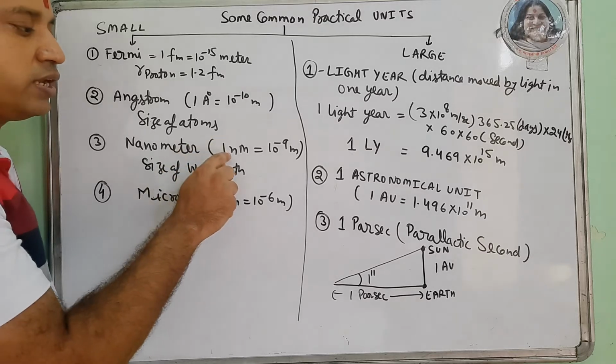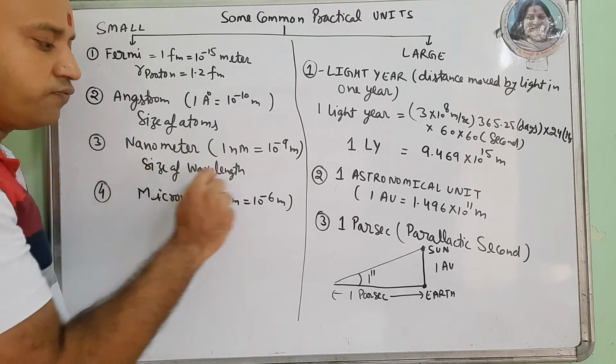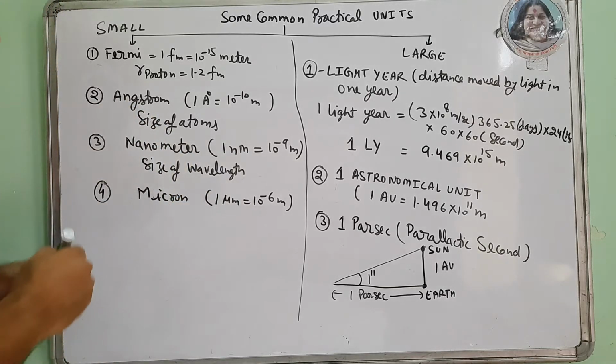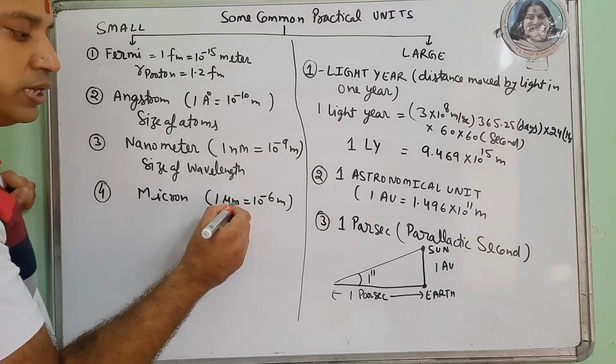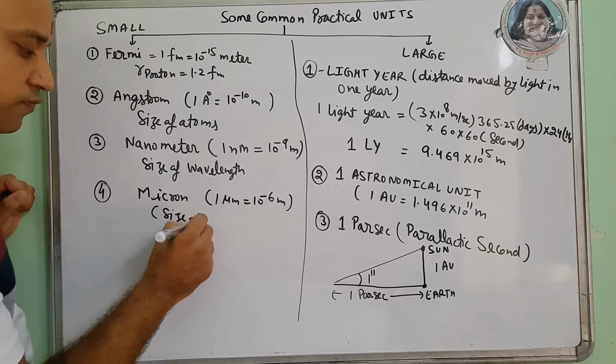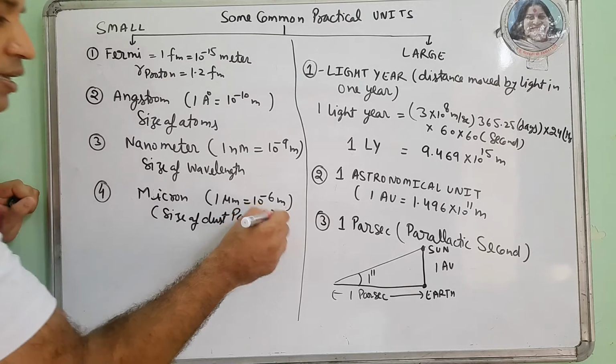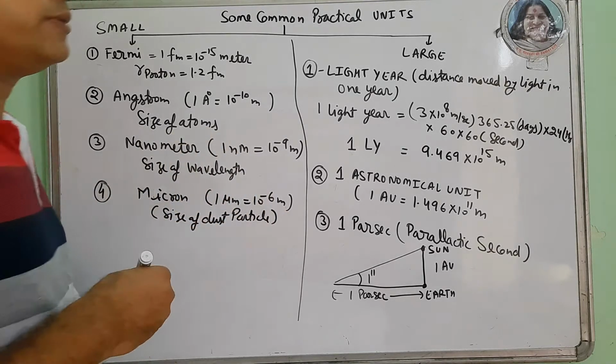Nanometer, 1 nm is 10 की power -9 meter. It is used for size of wavelength. 1 micron, 1 micron is 1 micrometer, 10 की power -6 meter. It is used for size of dust particle. Dust particle का size हम micrometer में नापते हैं.